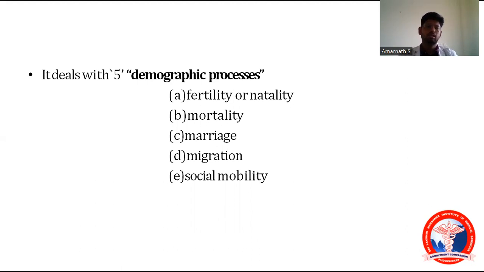Migration is moving from one place to another place. What is social mobility? That is change in social status. Moving from one status to another, that is social mobility. So there are 5 demographic processes: fertility, mortality, marriage, migration, and social mobility.